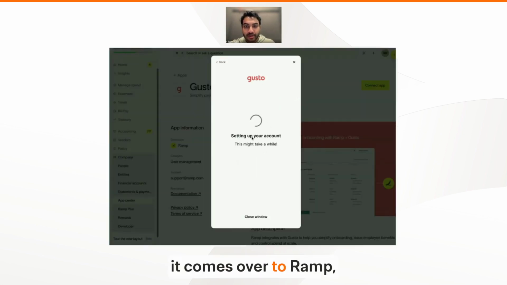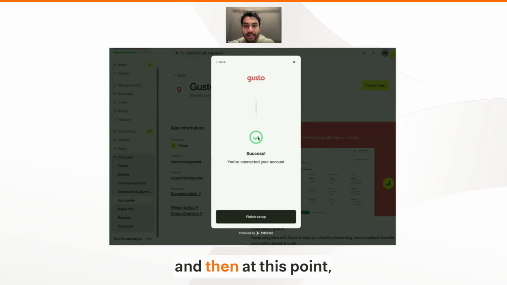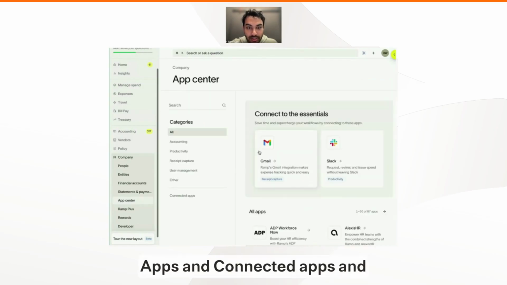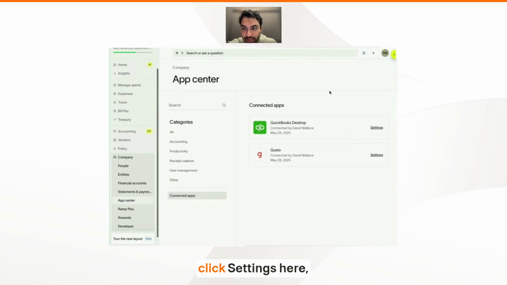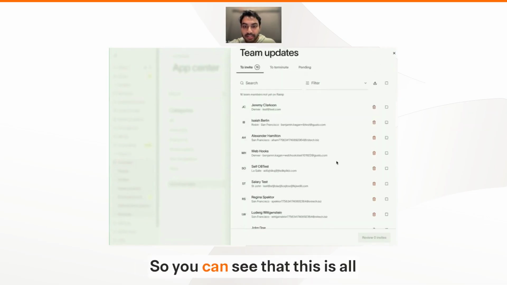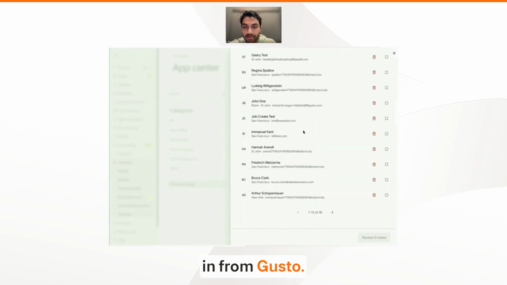Cool. So it comes over to Ramp, and at this point, Merge is syncing with Gusto and getting all that data from Gusto into Merge for it to be set up. And then if I go back over into Apps and Connected Apps and click Settings here, this is where people are able to invite users. You can see that this is all data that's brought in from Gusto.